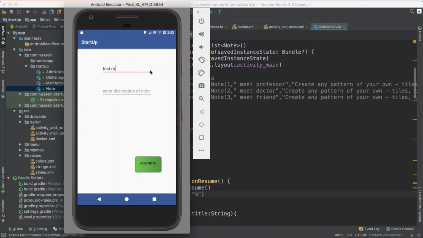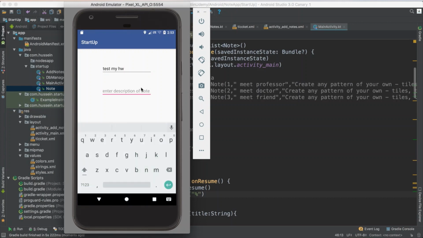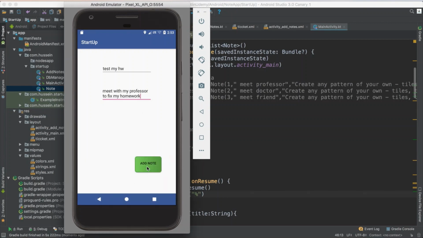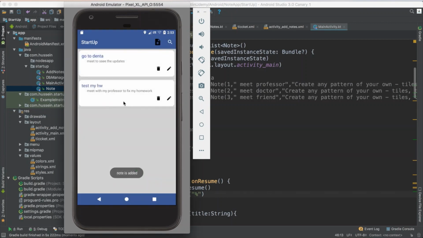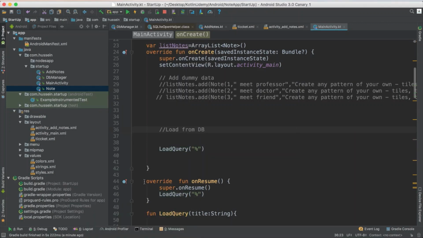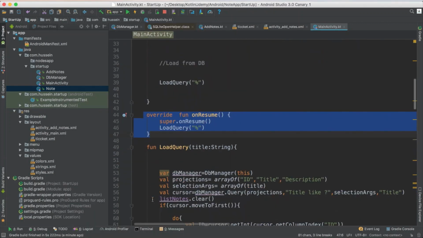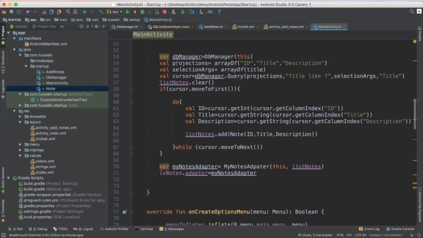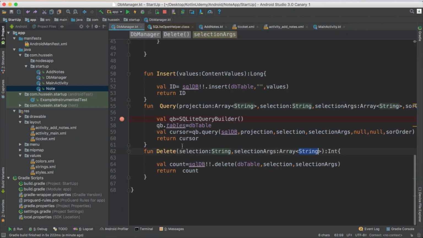So let me just add a note: test my homework, meet with my professor to fix my homework, whatever. Just click here. Now if you save it, you will see a directory here. See, it just updated. Why? Because this one gets fired automatically when the form becomes active, and we'll go into details about the activity lifecycle. But let me talk about delete now.